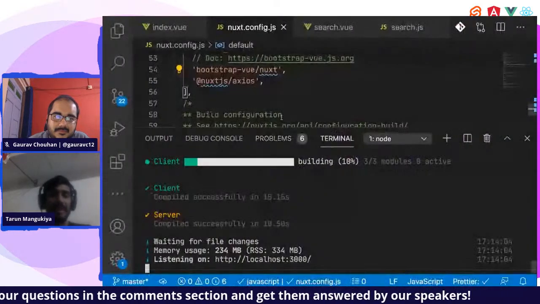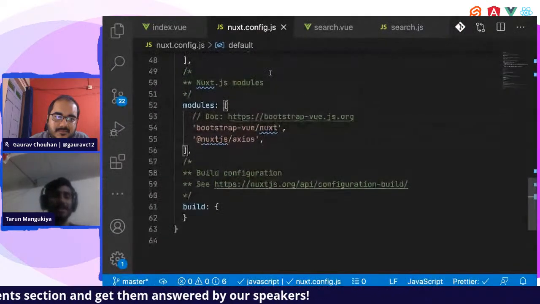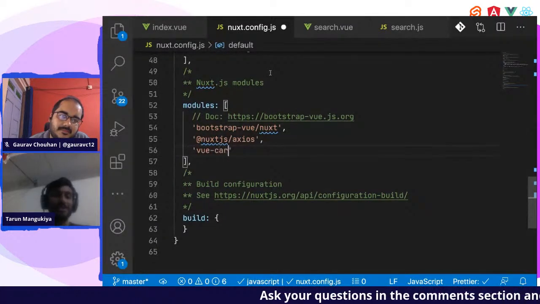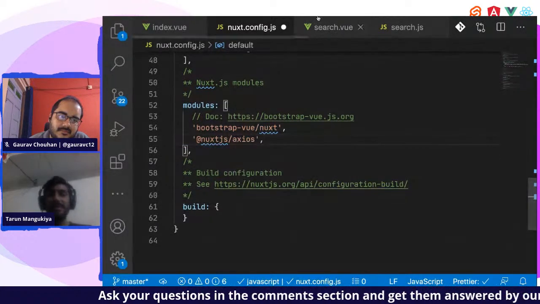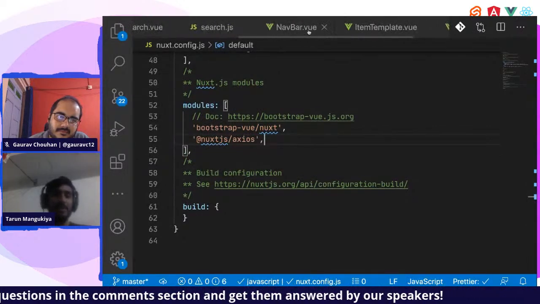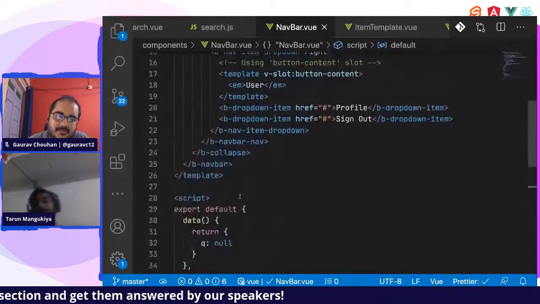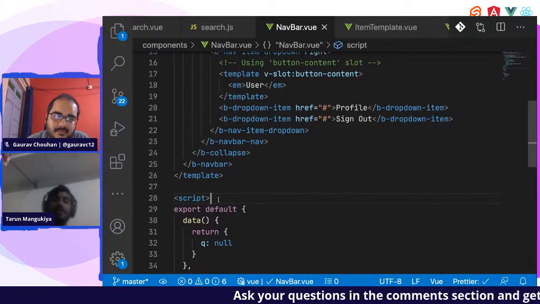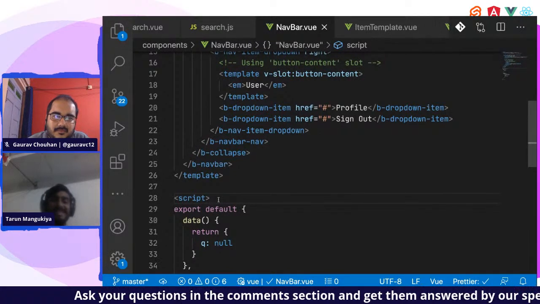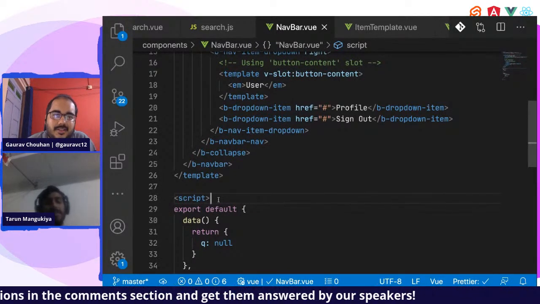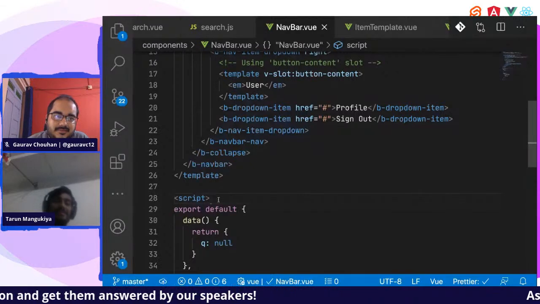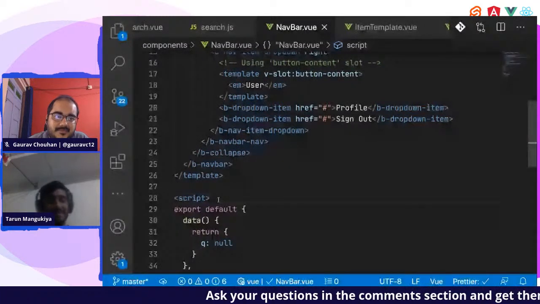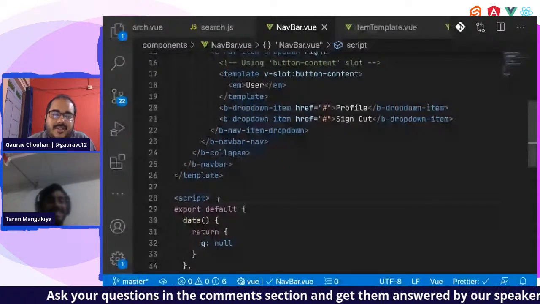So usually we have a habit, for a shortcut, we just use a module over here, let's say Vue carousel, right? So don't do this. If you have a search component or let's say an item navbar component, import it over here. Any webpack or any bundler is like a tree, right? So what you have to do is make more and more branches. Import the things wherever you need. It's like leaves, put leaves where you need. Don't put it in the base trunk or somewhere. That's really nice.